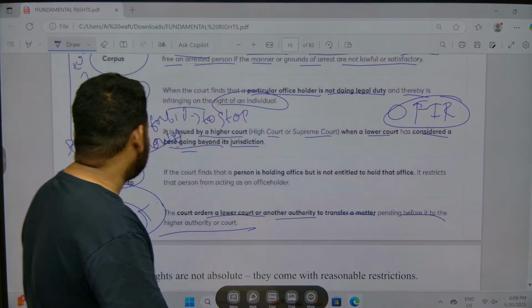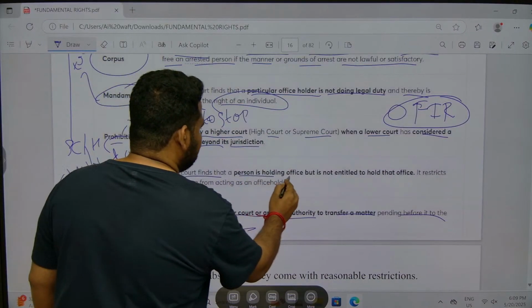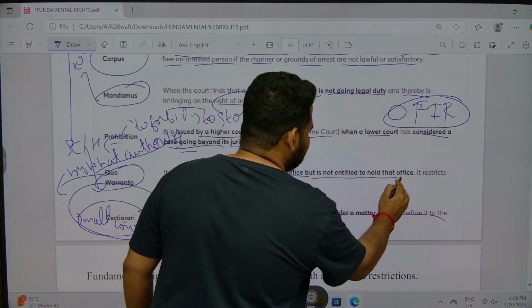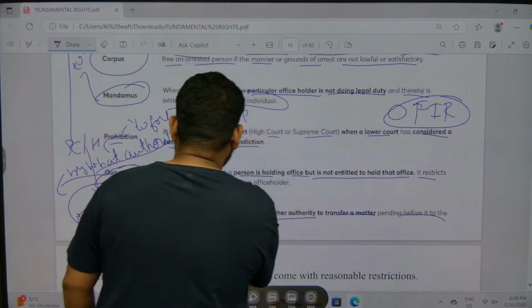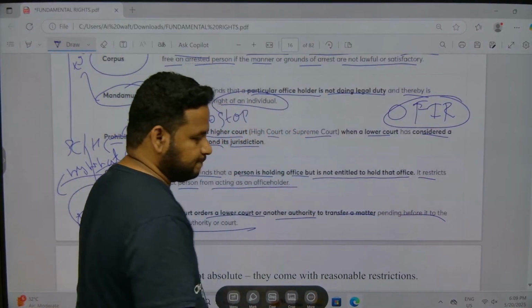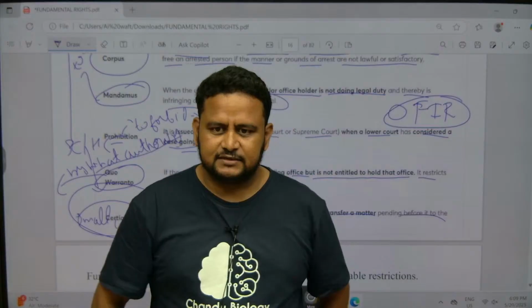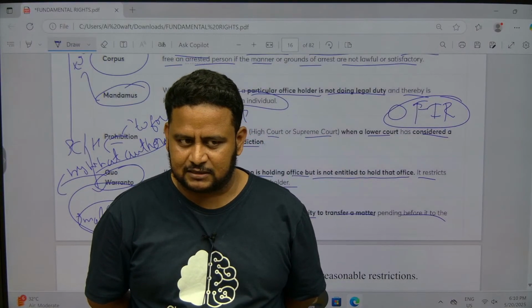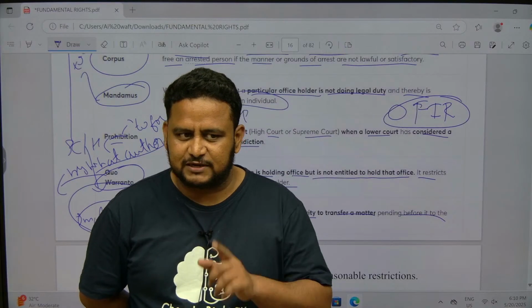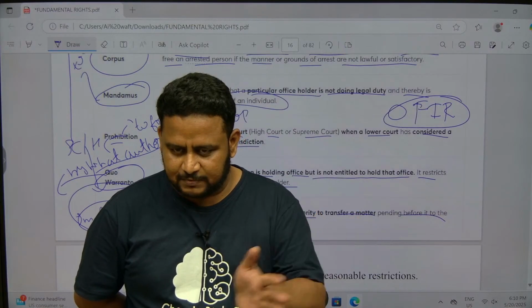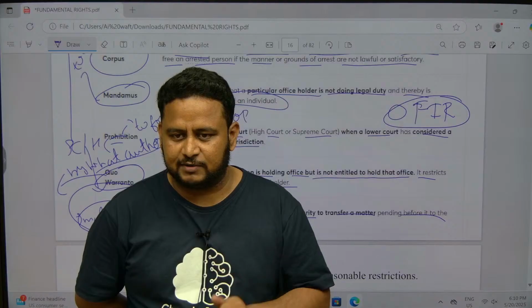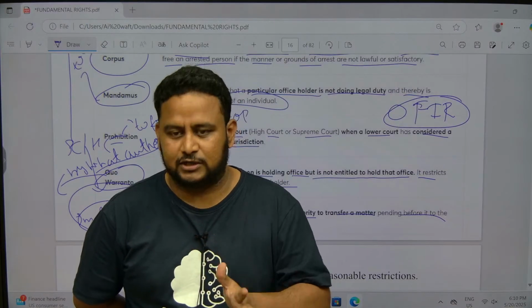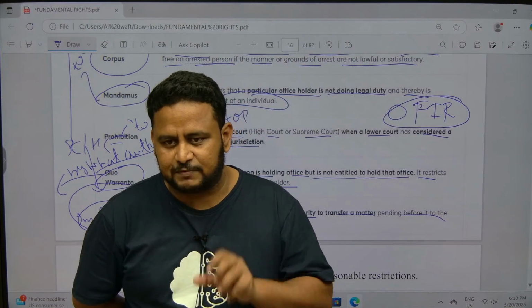Okay, so see here, quo warranto means if the court finds that the person is holding office, but it is not able to hold that office, it restricts the person from acting as an office holder. That is, I am going and sitting in the chairman's position. Okay, but I am not eligible. Example I am telling. That time court will say that you are not eligible to sit as a chairman. Okay, please quit the office. You don't have the authority. By what authority? That is the meaning of quo warranto. Okay, it is talking about the position of the person.